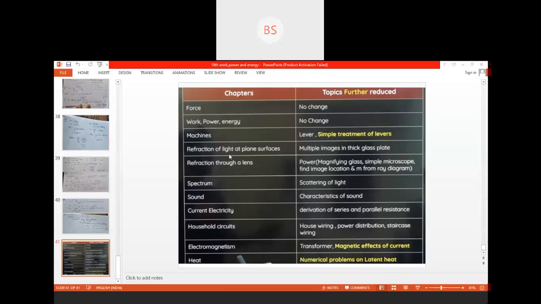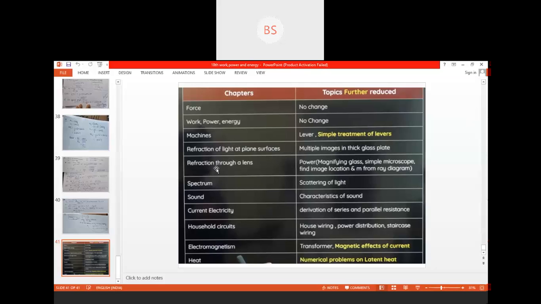Okay, the next is refraction of light at a plane surface. If you see this, multiple images in thick glass is removed from here.